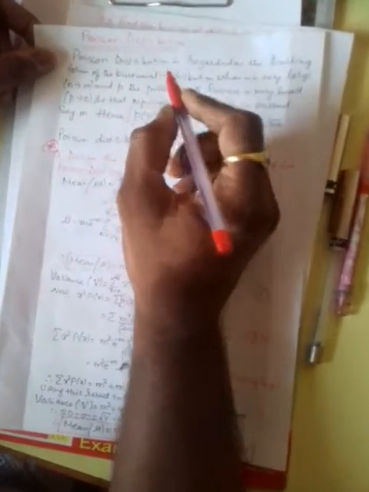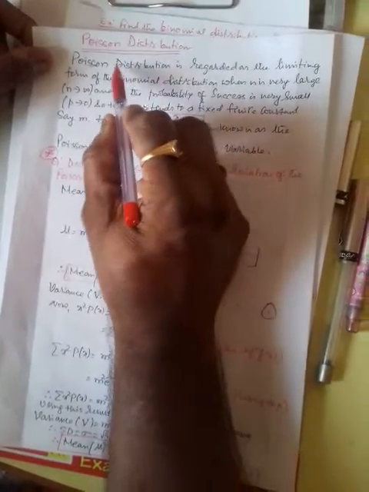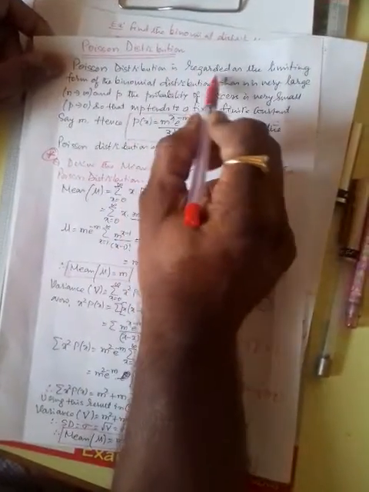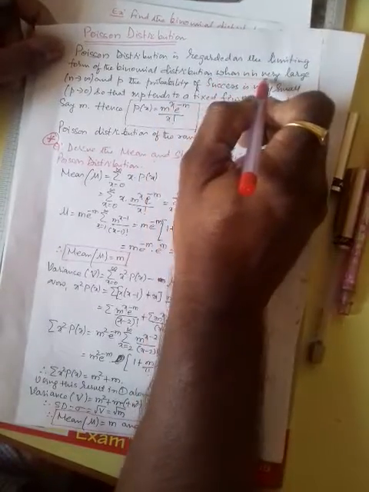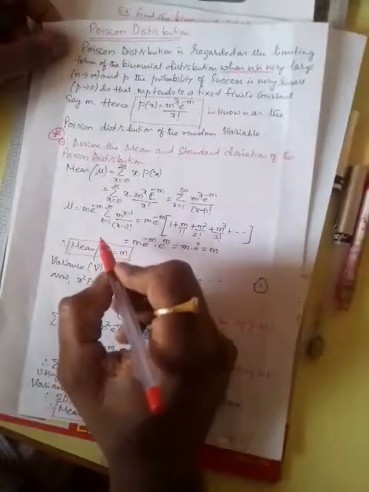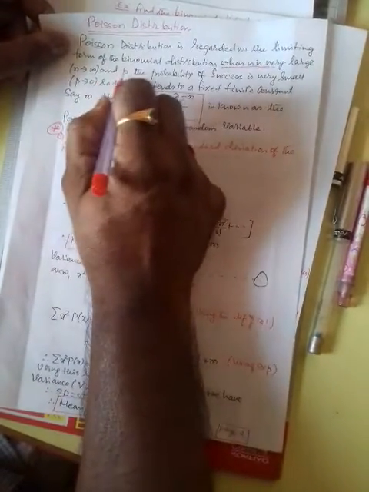Dear students, in continuation of our distribution derivations, after seeing the derivation on the binomial, let me continue with the Poisson distribution. What is the Poisson distribution? It is regarded as the limiting form of the binomial distribution when n is very large. You just observe here, when n is very large. Because for the usual values we are considering the binomial distribution. When n is very large, we need to go for the Poisson distribution.